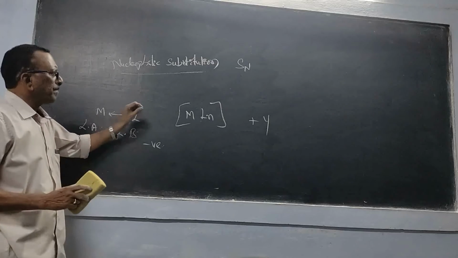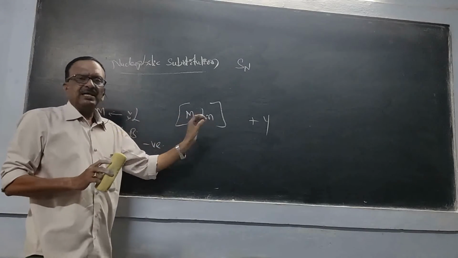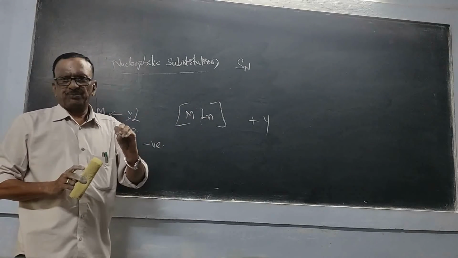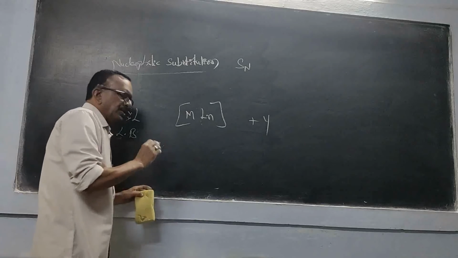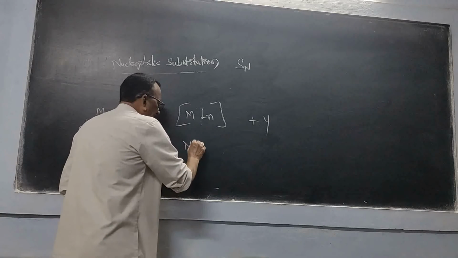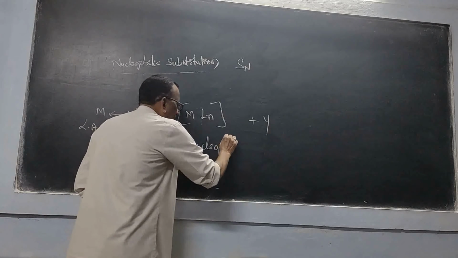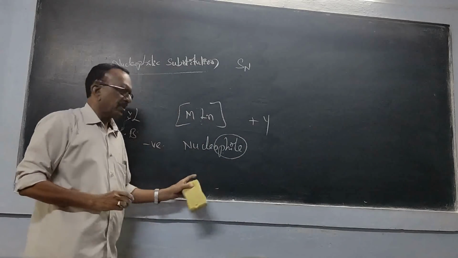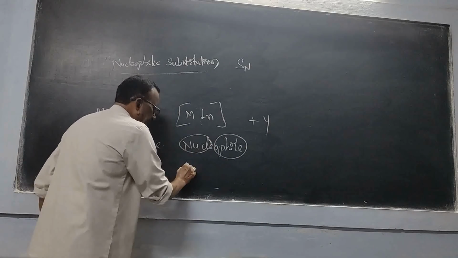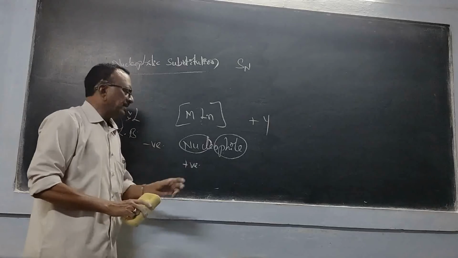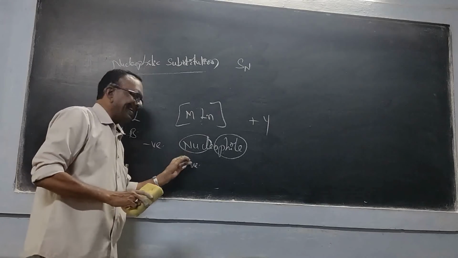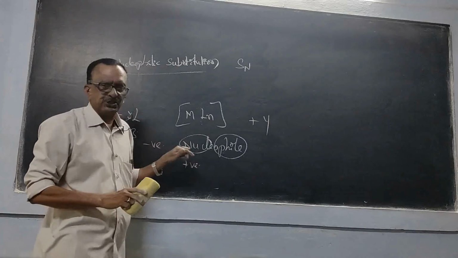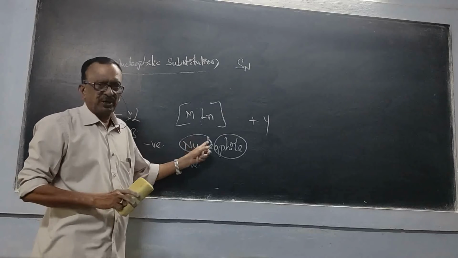So ligands are generally electron rich, and an electron-rich species is called a nucleophile. Phile means attraction. The nucleus carries positive charge, so it is a positive-center attracting species. That is why it is called a nucleophile.